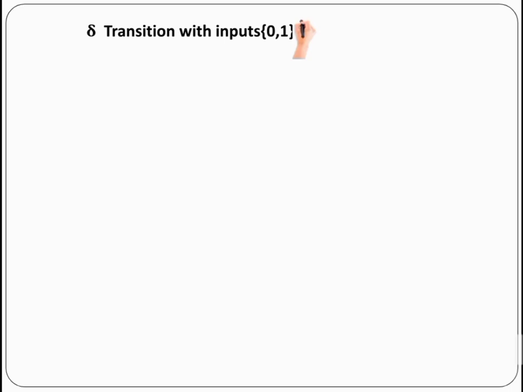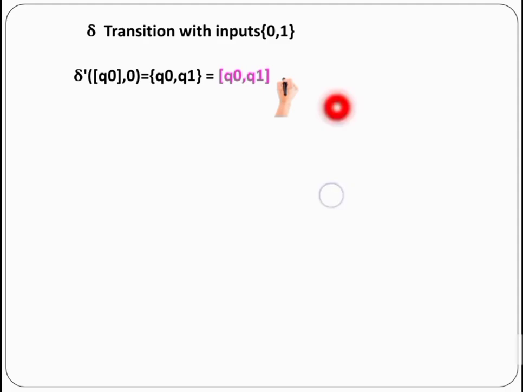Now we are going to take the transition against every state with input 0, 1. The first state is Q0. So against 0 we have to take delta dash. Delta dash of Q0, 0 is equal to {Q0, Q1}. You can write this from the transition table, and this curly bracket can be converted into square bracket, which is suitable for the DFA transition table.